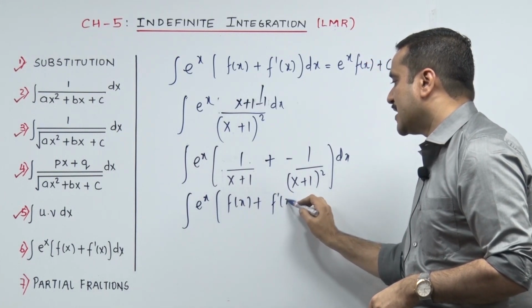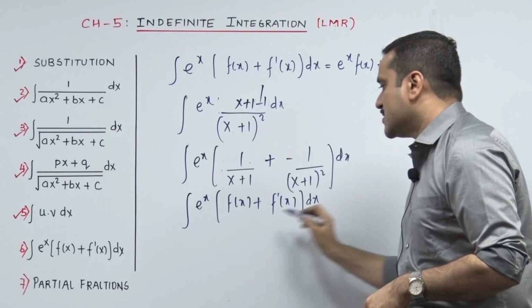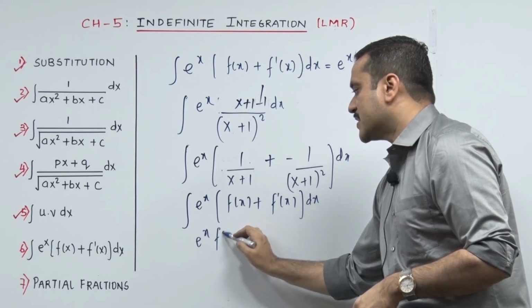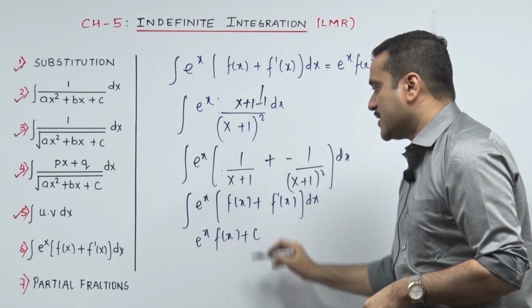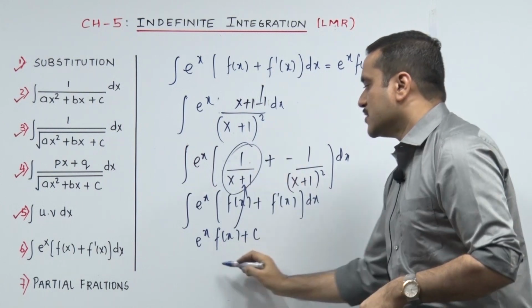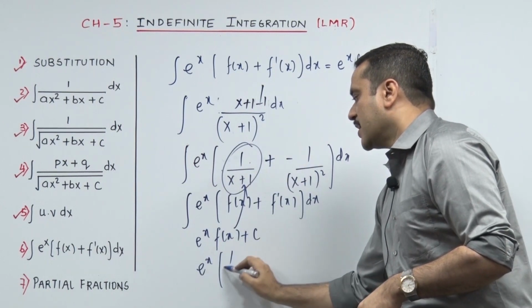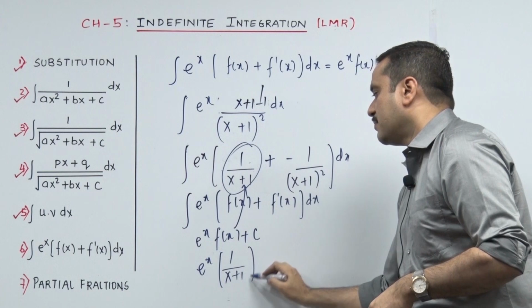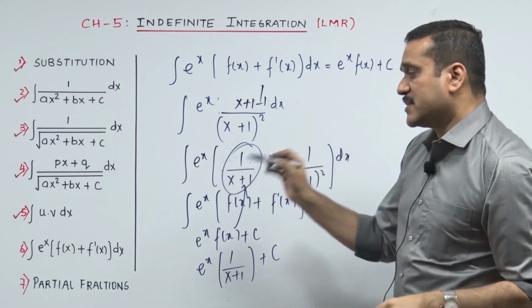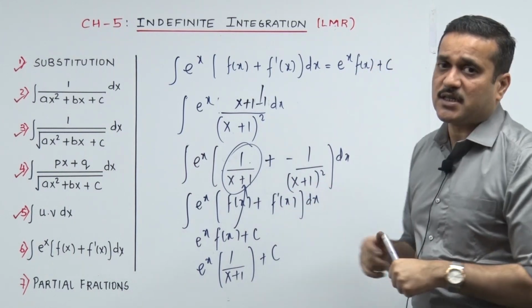I hope you understand that. And the answer to that is easily, straight, e raised to x f x plus c. So in my sum my f x was that. So it goes e raised to x into 1 upon x plus 1 plus c. With this our sixth segment, I hope you must have enjoyed this sum.